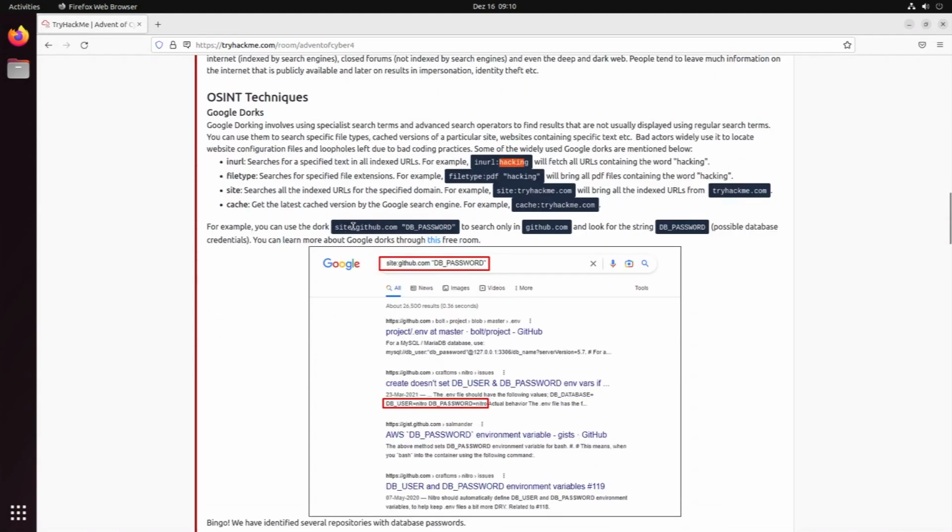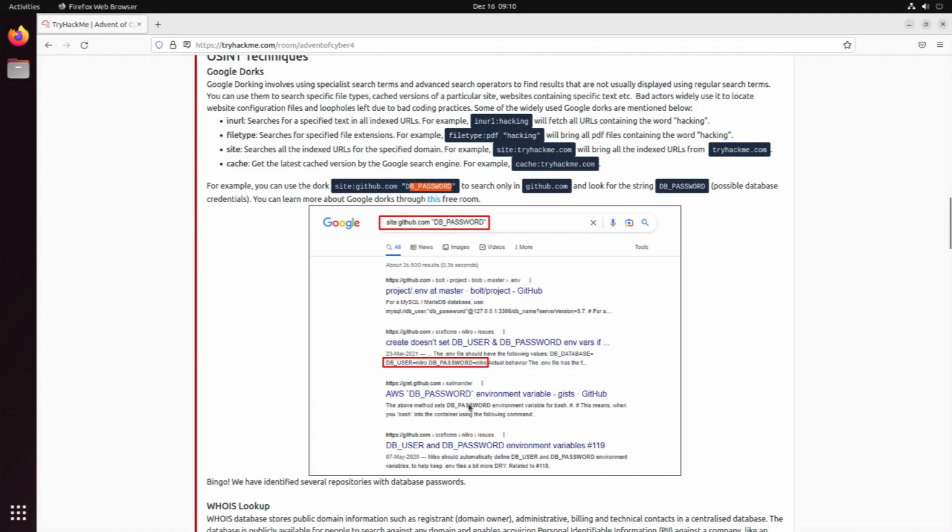So if we now say we want to search in GitHub for database password, then you get different projects. For instance, here, what do we have here? A project where we have database password and something. Okay, this is just the login version, but here you can see this seems to be like an environment file. We have a database user and the database password. So if you're lucky, you can already find out the standard password for a user.